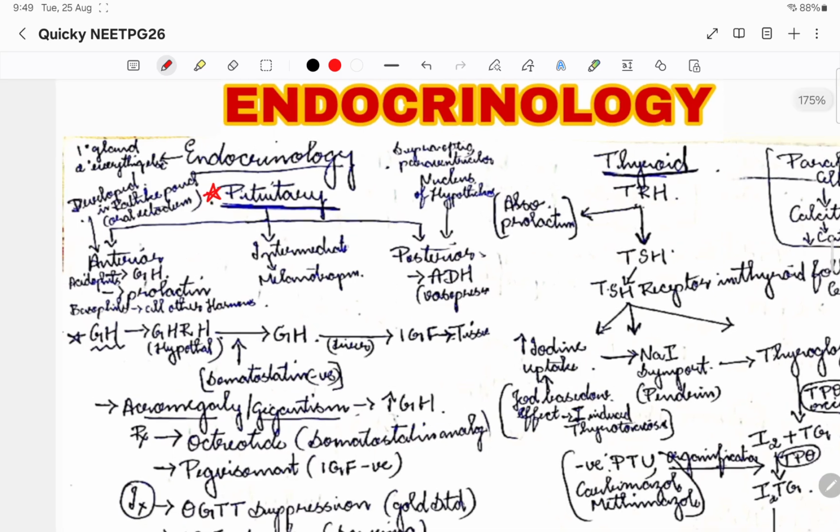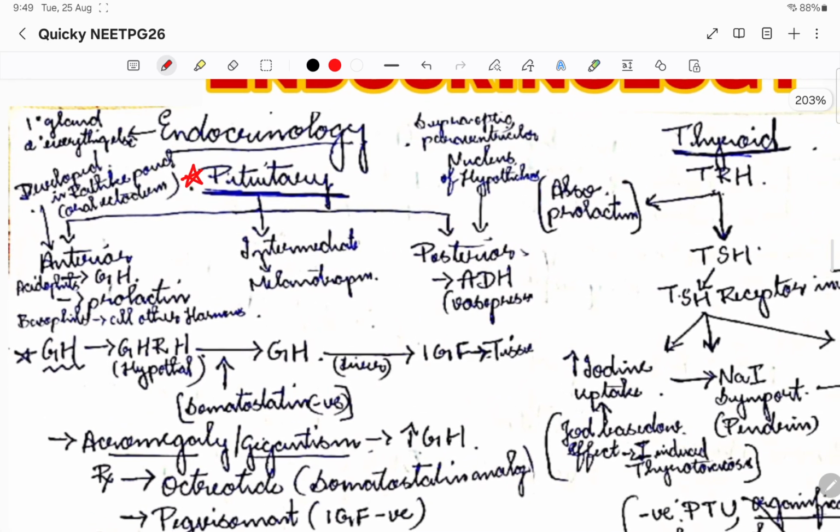Pituitary, with respect to embryological origin, is developed in the Rathke's pouch. It is by the oral ectoderm, so Rathke's pouch is where the pituitary gland will develop from. So you all know that, right? It is in the sella turcica, in the anterior cranial fossa.